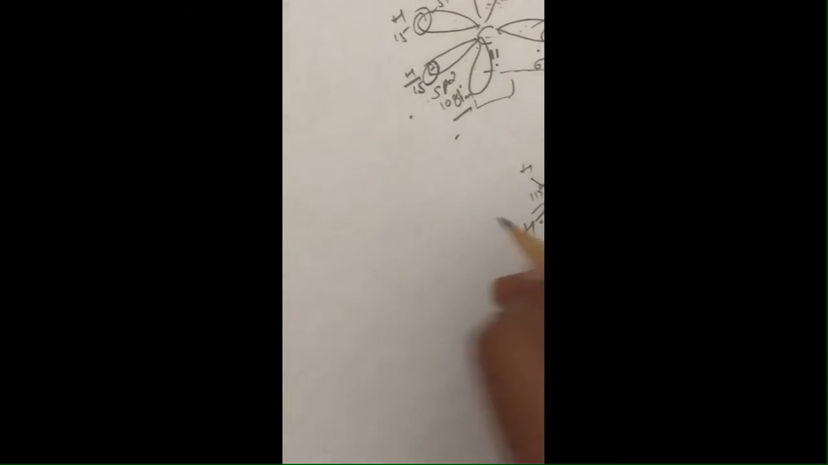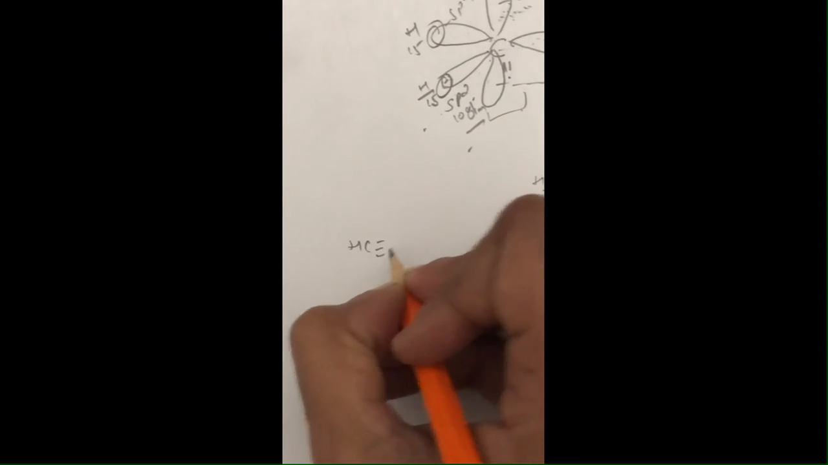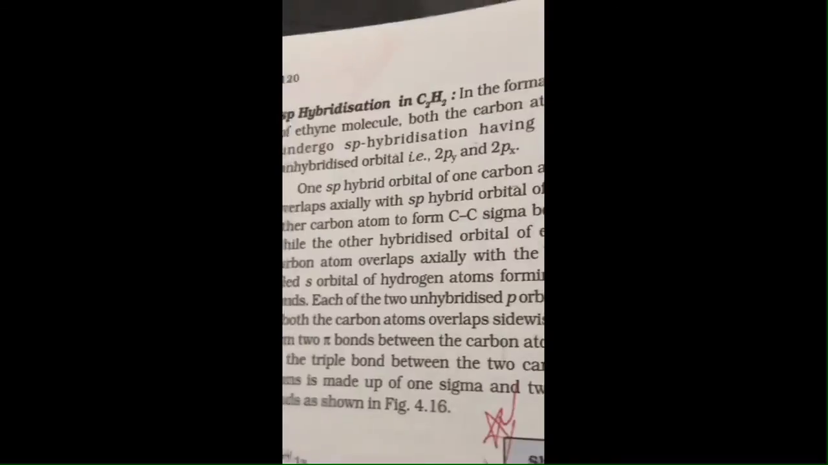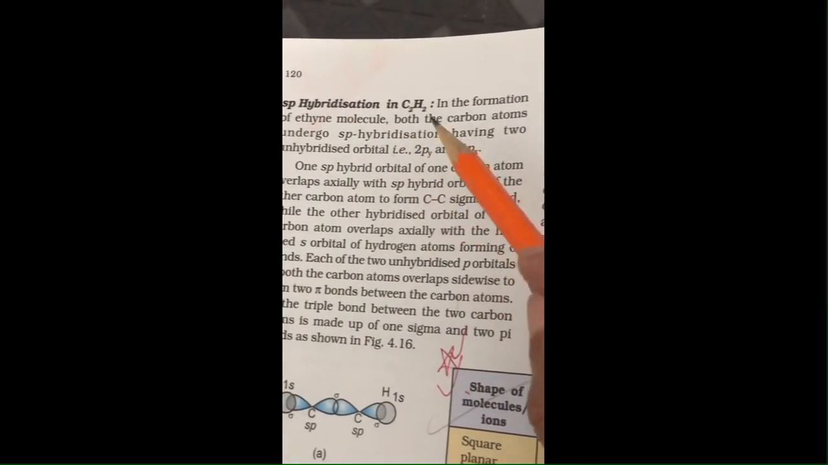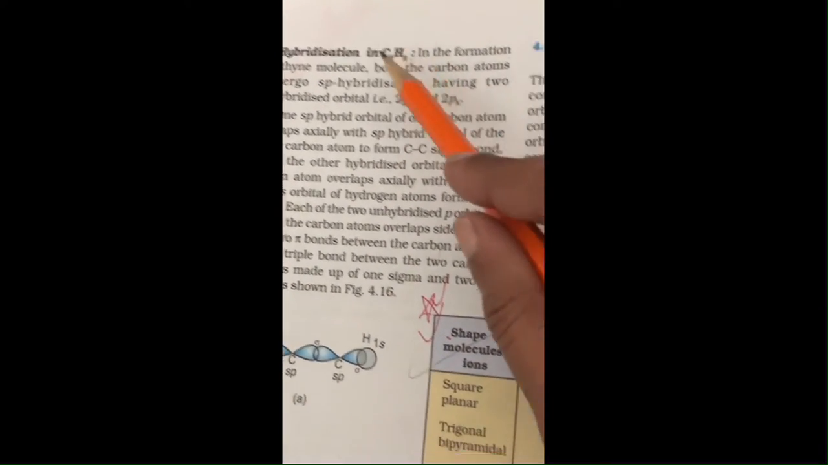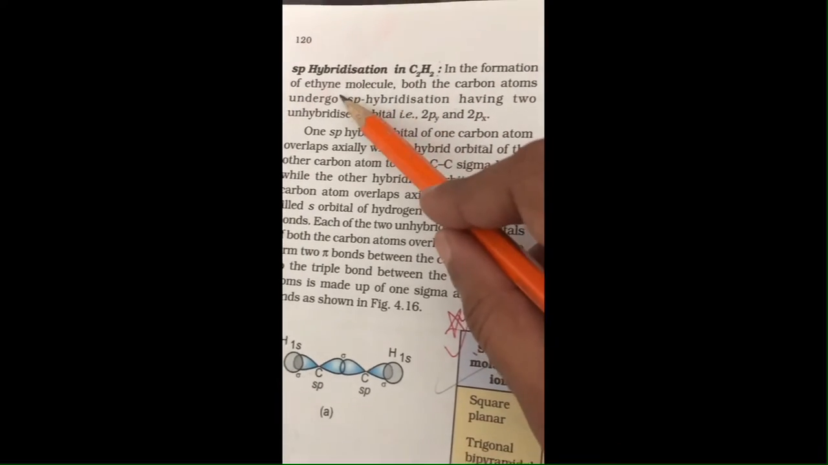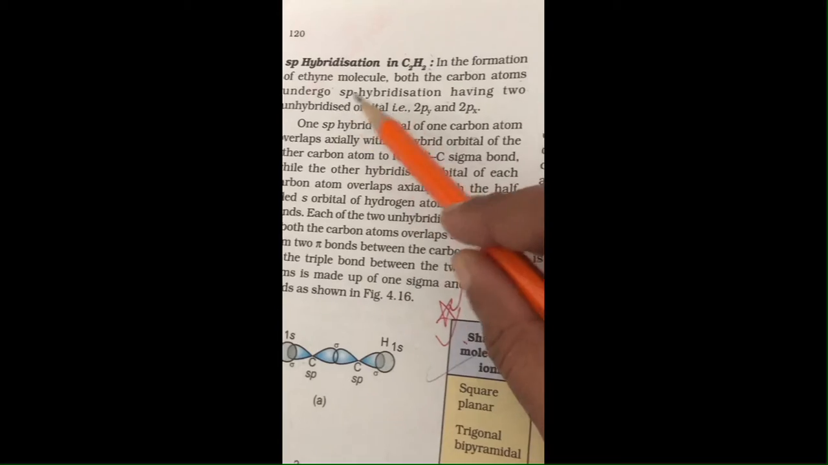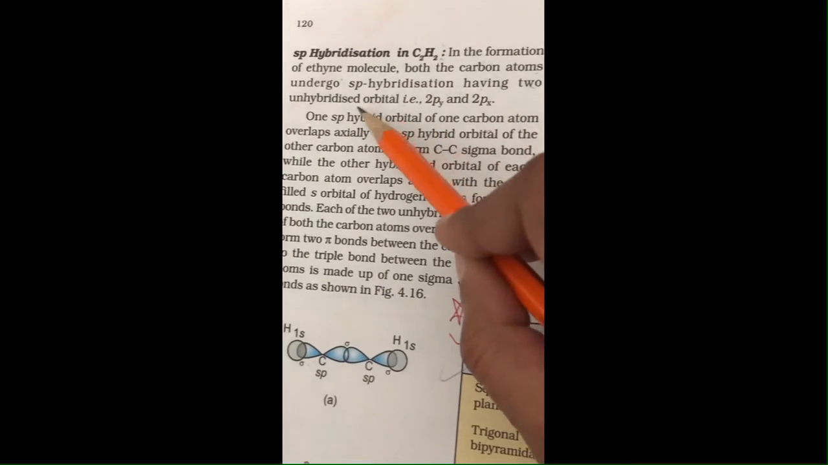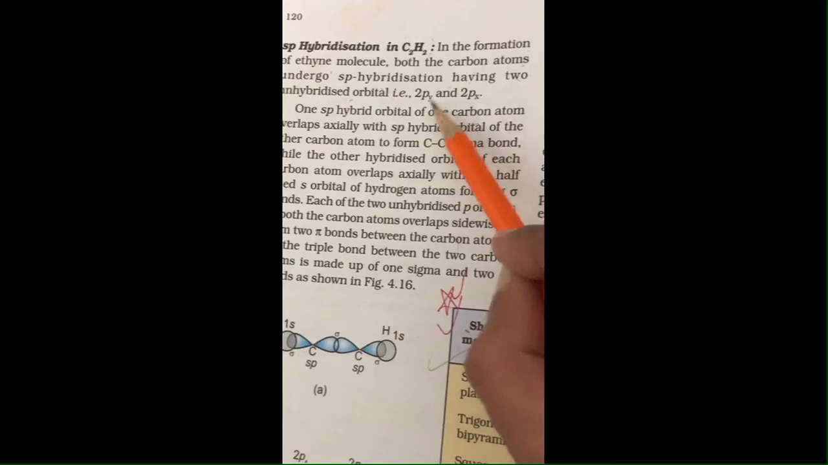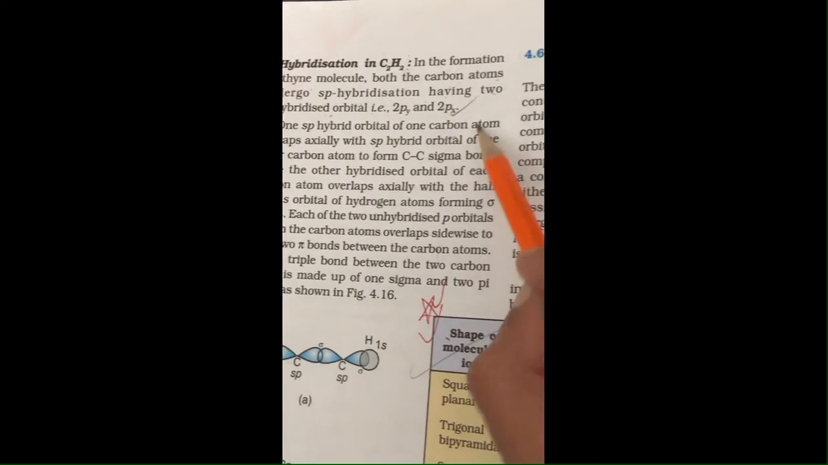In sp hybridization we have to take the example of the ethyne molecule, that is hydrogen, carbon, triple bond, carbon and hydrogen. So let's start. In sp hybridization, the example of ethyne, that is the C2H2 molecule. In the formation of the ethyne molecule, both the carbon atoms undergo sp hybridization having two unhybridized orbitals, that is 2py and 2px. Clear?